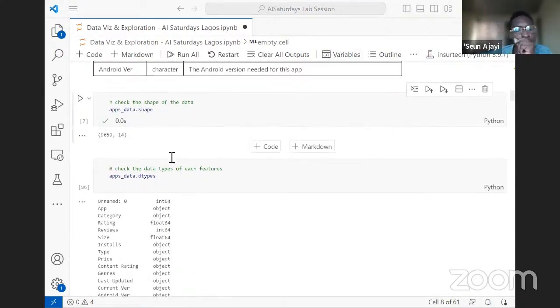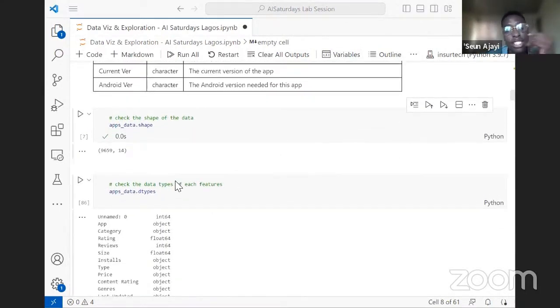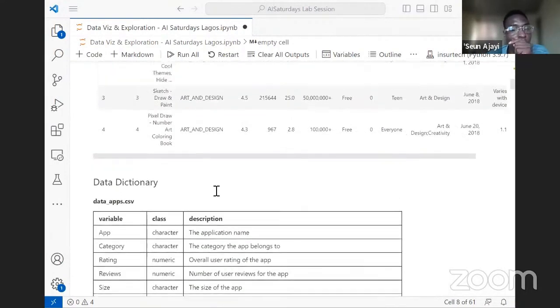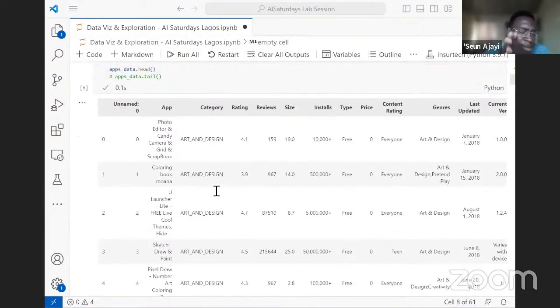Another thing we want to check is the data type of each column in the data set. In Python, I'm sure we are familiar with data types. We are familiar with strings, with floats, maybe integers too.